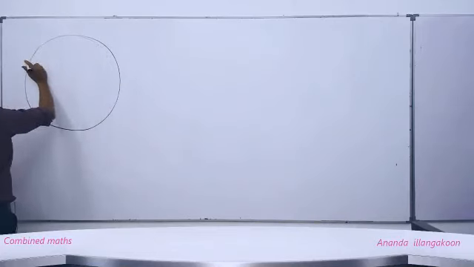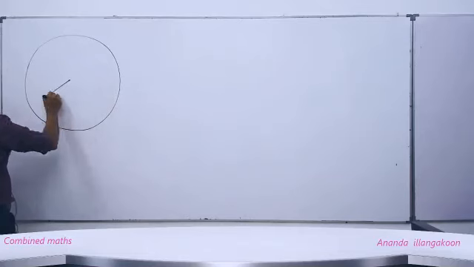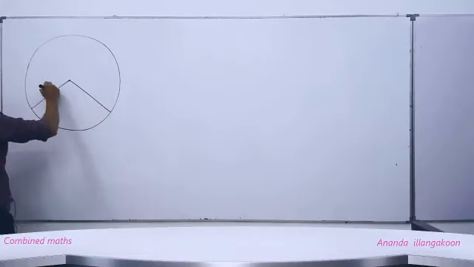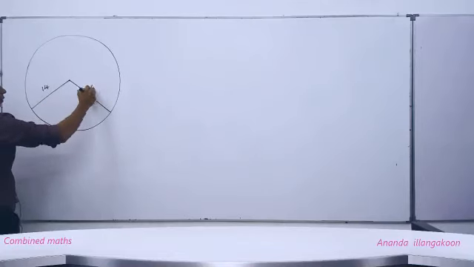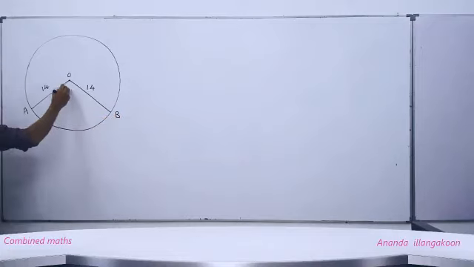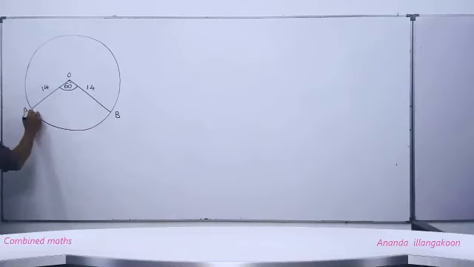We have a circle this way. All right, and here its radius is 14 centimeters. Right? It has a sector. The angle at the center is 60 degrees. Right. Now we join this AB.